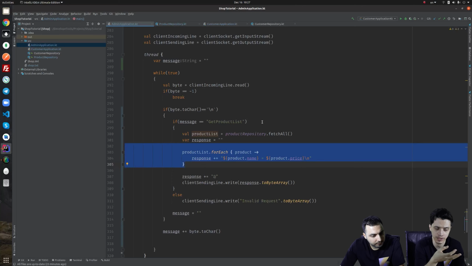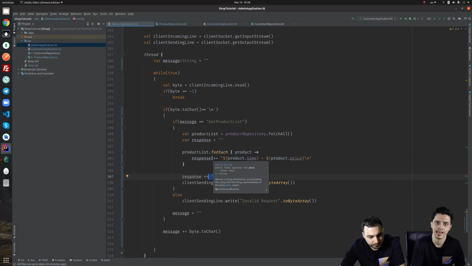For example, now the customer knows that at the end of each request to the admin, it should append the \n, and the admin knows that in order to respond to the customer, it should append, for example, this @ to the end of its responses.